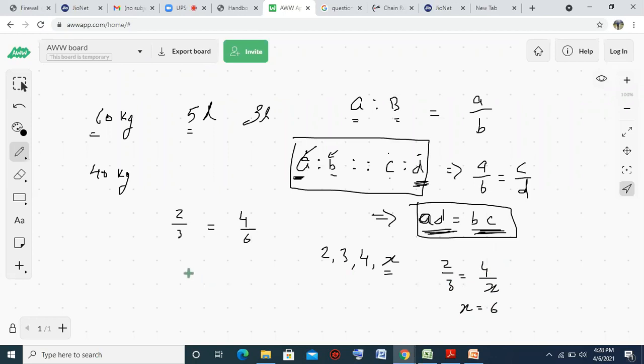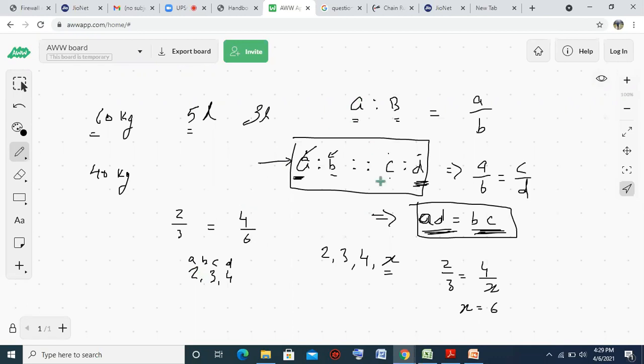If I ask you what is the second proportion of these numbers, second proportion means this is A, this is C, this is D. We have to find the value of B. Okay. Any doubt? There will not be anything in this, anyone have any doubt in proportion? No, sir. Okay.